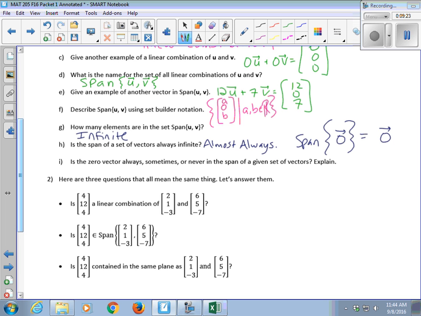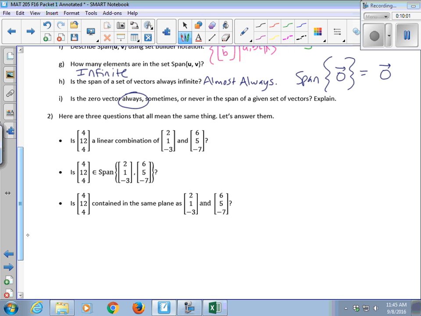Is the 0 vector always, sometimes, or never in the span of a given set of vectors? Always. How do you know that? Yeah, so the weights that you choose to put on each vector, if you choose them all to be 0, like we did in part C, right? We were picking a linear combination of u and v, and somebody picked 0s as the 2 weights. You can always do that, so you'll always get 0 in your span. The span of a set of vectors always includes 0.